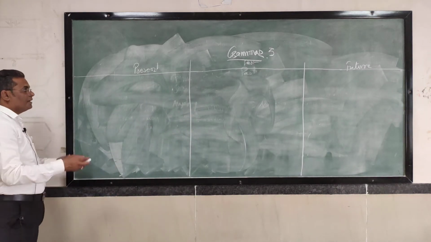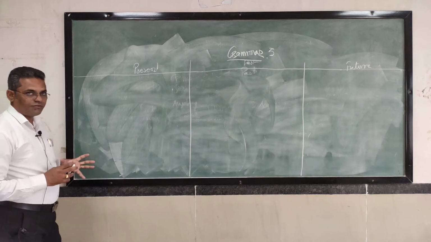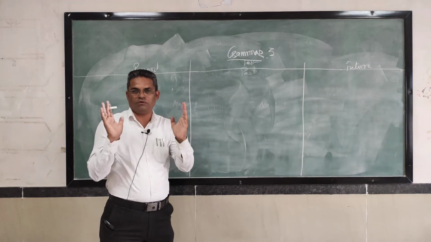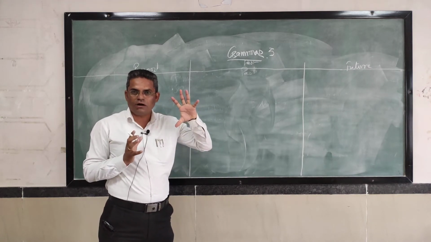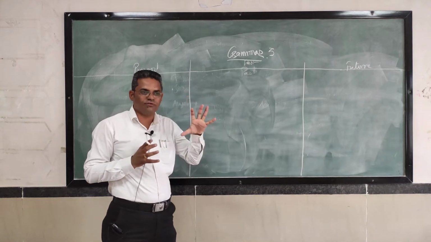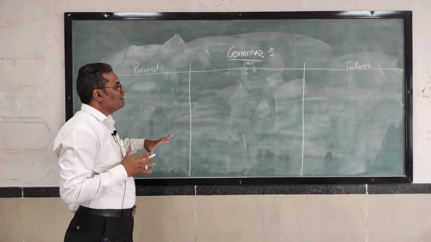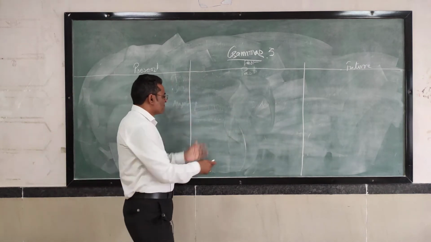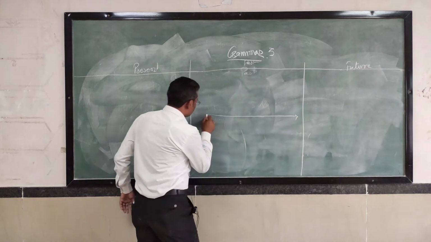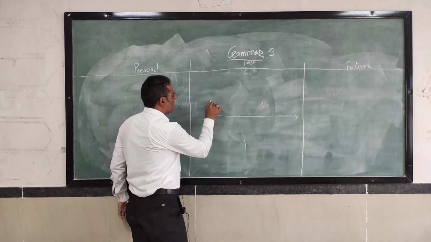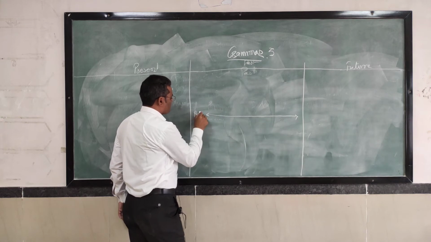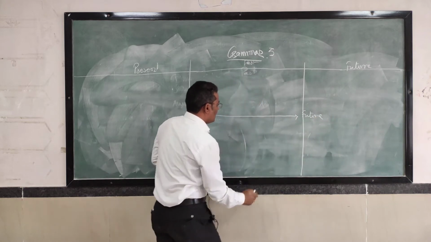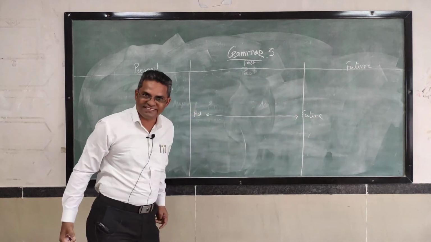Now, as I said, conditions. How do conditions change? For that, I'll explain a small timeline. What is time actually? Time is divided into three sections: present, past and future. If you go backward, that is past. If you go forward, that is future. And this line is present tense.